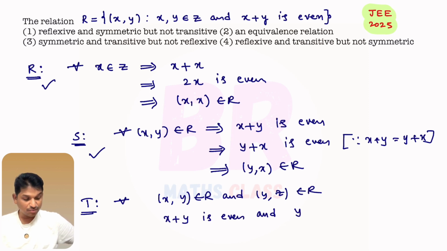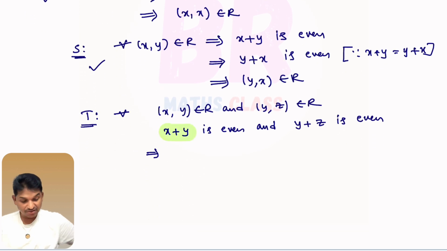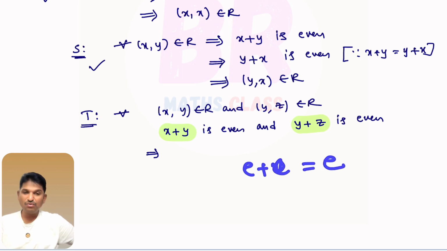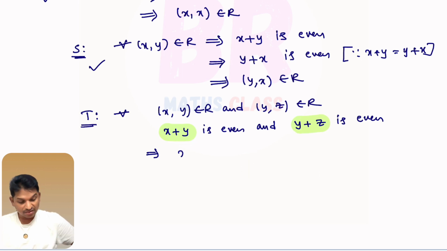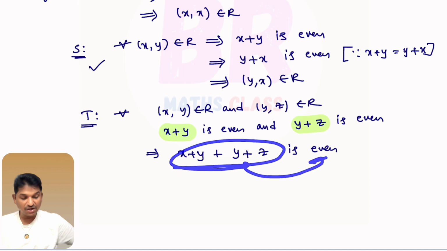As (y, z) belongs to R, I can say y plus z is even. You observe here, x plus y and y plus z are even. If we add two even numbers, what will you get? Even number plus even number is always even. If you want, you can check, right? What I'll do, I'll add these two, x plus y and y plus z. If I add these two, what will I get? I'll get an even number. Even means this whole thing is a multiple of 2, 2 into some integer, right?